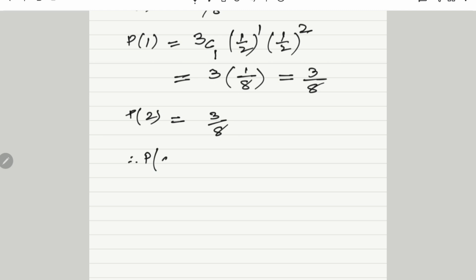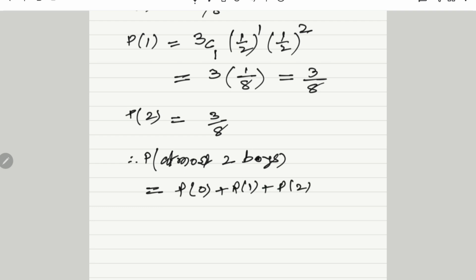P of at most 2 boys is the sum of all these, P of 0 plus P of 1 plus P of 2. P of 0 is 1 by 8, P of 1 is 3 by 8, and P of 2 is also 3 by 8, total 7 by 8.